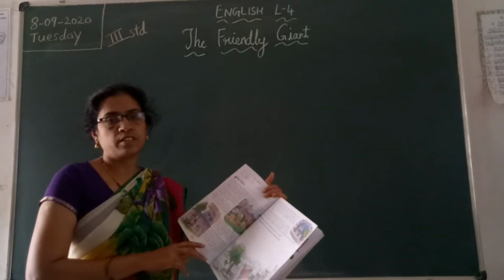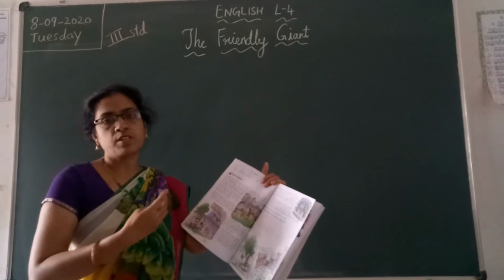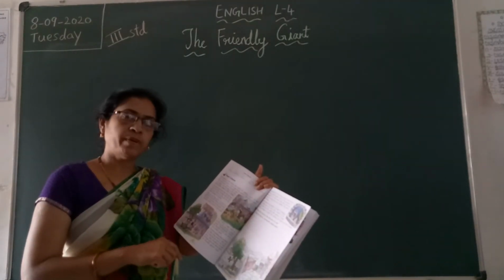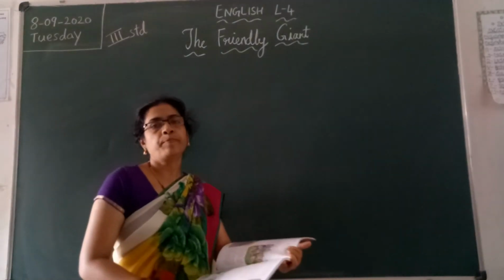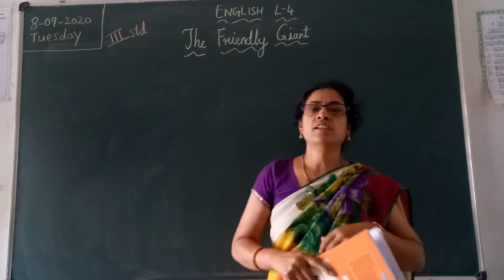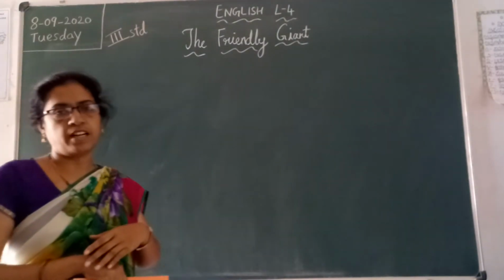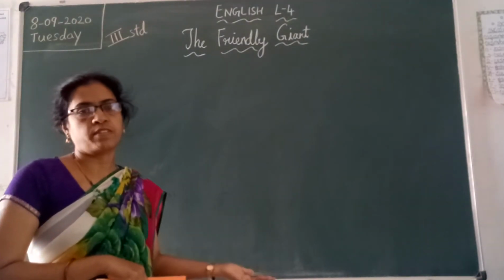And the children, so what happened? The giant went to his friend's house. After 7 years, he returned back. And when he returned back, he saw the children playing in the garden. He was very angry with the children. And then the children saw the giant and they ran from the garden. Isn't it? You remember, in the previous class we have learned.